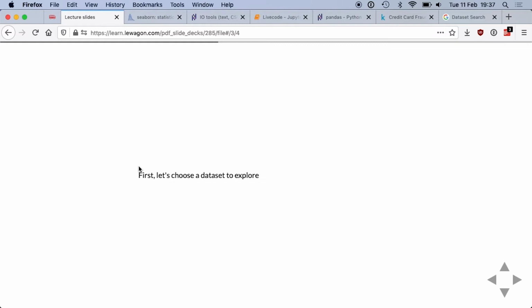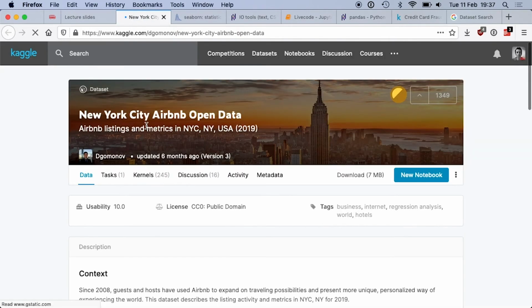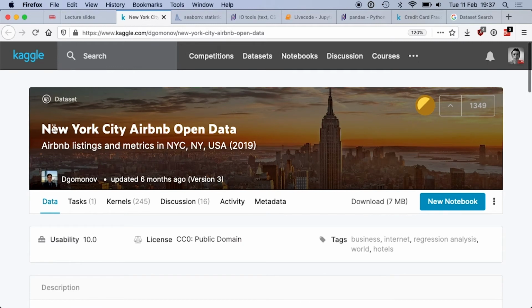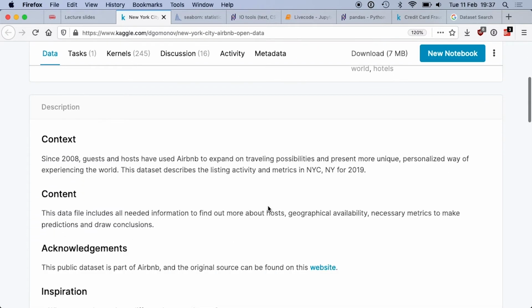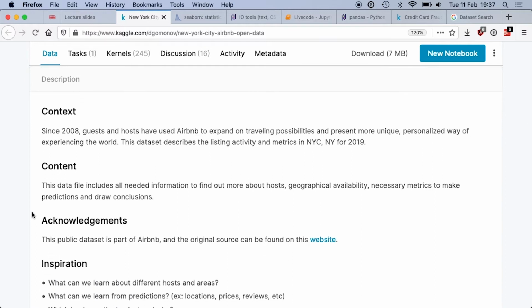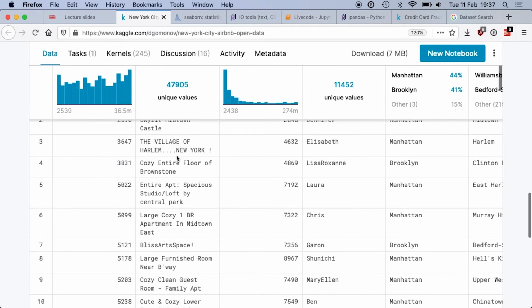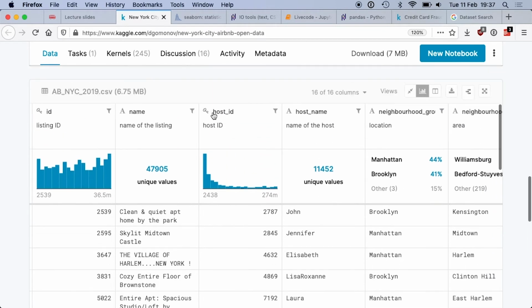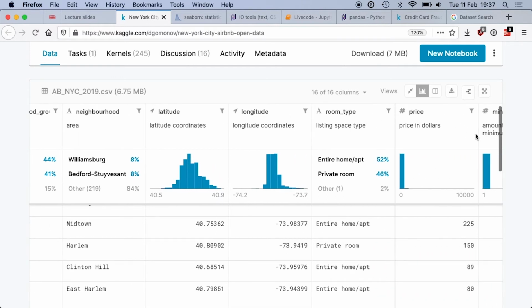First, let's choose a data set to explore. I want to explore with you tonight this data set, which is stored on Kaggle. The data set name is New York City Airbnb Open Data from 2019. That's information from the Airbnb website, which contains listings for the city of New York, so information about the listings. These are the columns: you have the name of the listing, the host name, the neighborhood, coordinates, room type, etc.